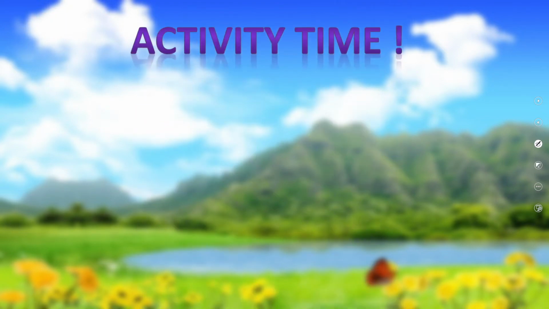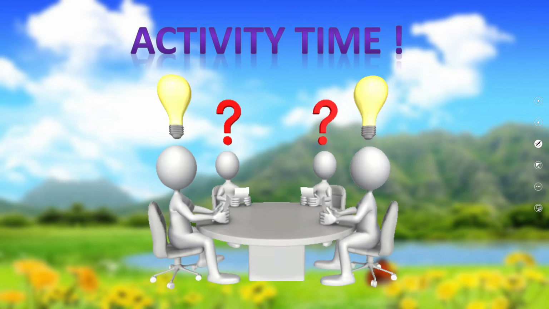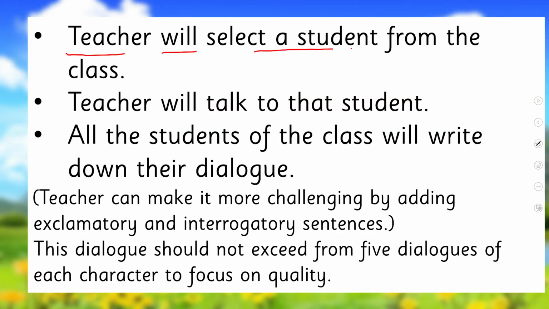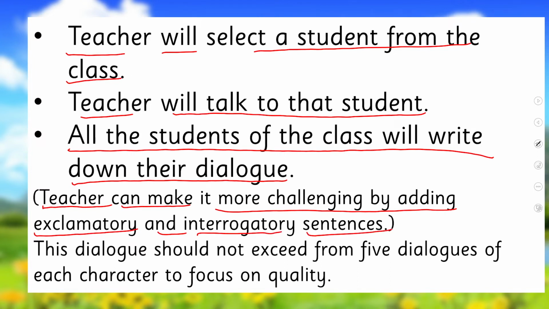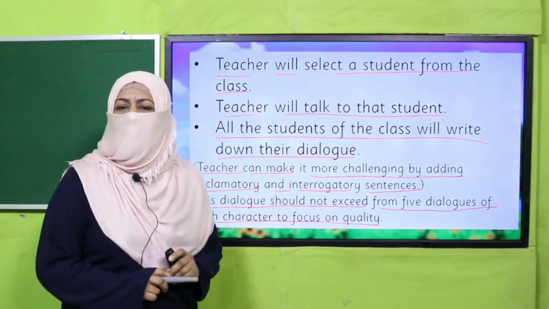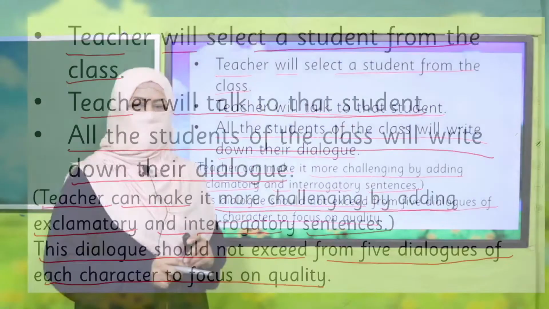So I'm going to check you through an activity. Are you ready for that? Okay. So the teacher will select a student from the class, and the teacher will talk to that student. All the students of the class will write down their dialogue. And this is an instruction for the teacher: the teacher can make it more challenging by adding exclamatory and interrogatory sentences. And this dialogue should not exceed 5 dialogues of each character to focus on equality. Yes, my dear students, are you ready for this activity? Okay, then pause the video, enjoy the activity, and then come back.